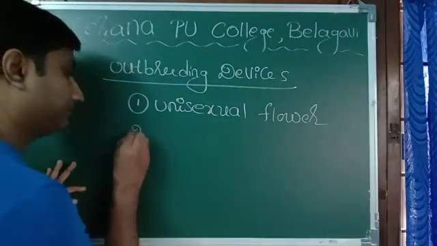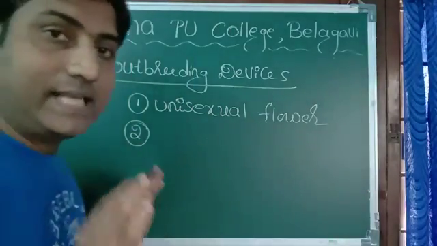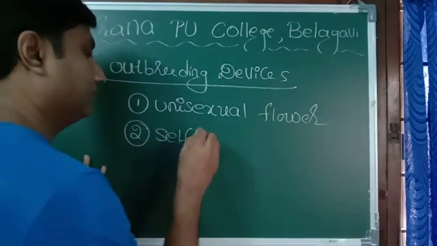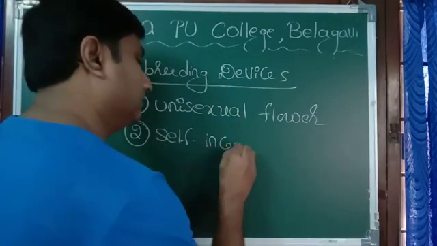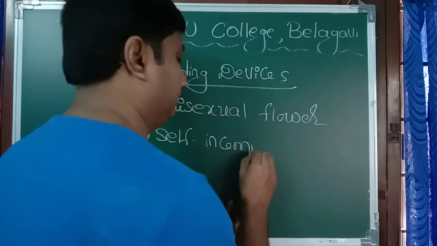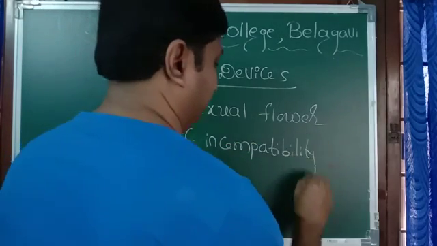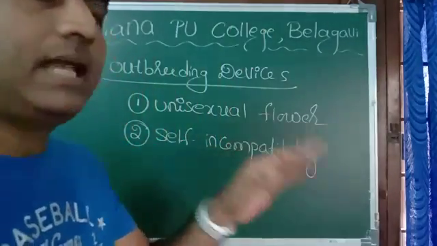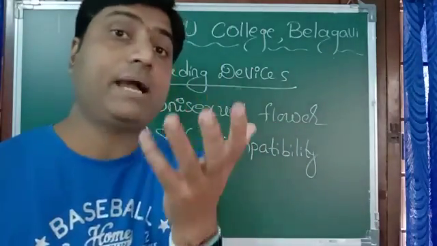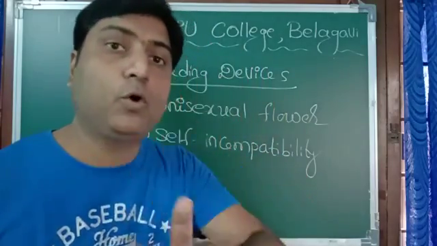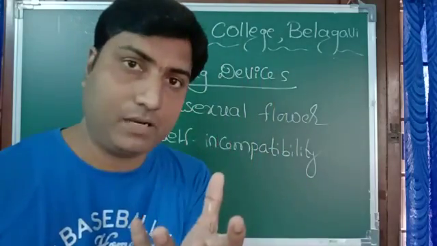Second one, self-incompatibility. Now, what is self-incompatibility? Suppose it's a bisexual flower. What is a bisexual flower? If stamen and pistil, both of them are present in the same flower.